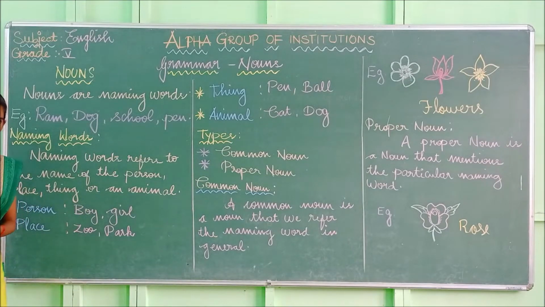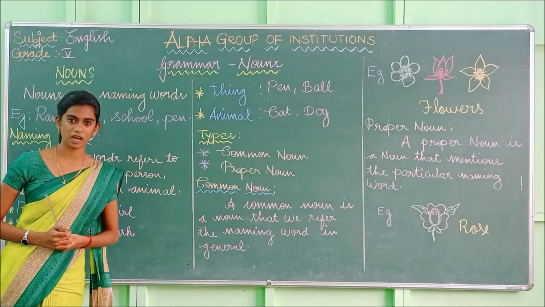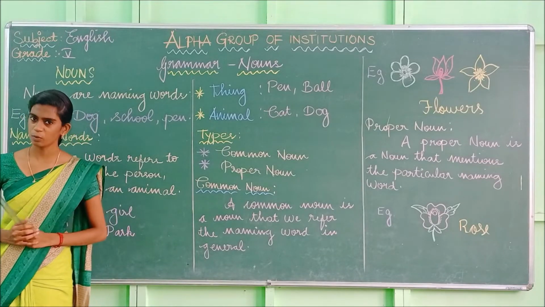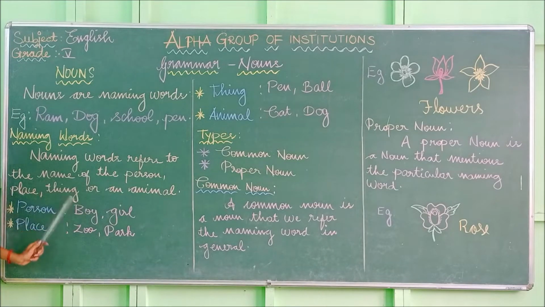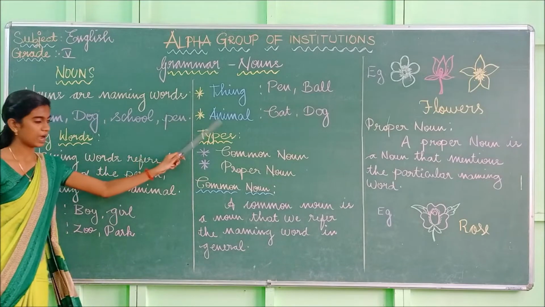So what is meant by nouns? Yes, nouns are the naming words. And what is meant by naming words? Naming words refers to the name of the person, place, thing or an animal. So I have written example for the naming words. So person, place, thing, animal.